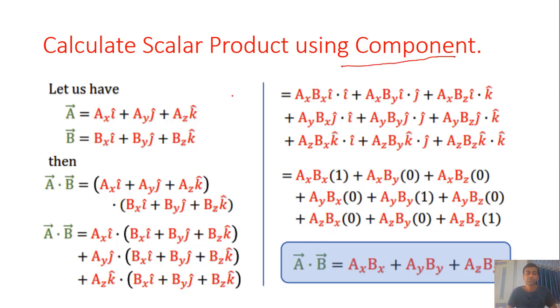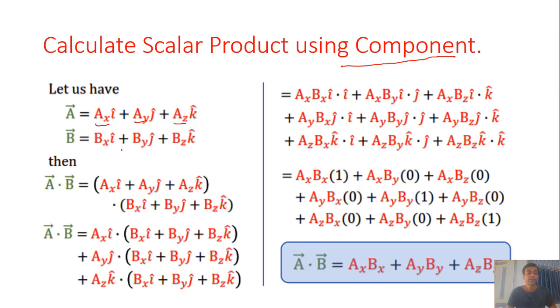First of all, what is a component? Suppose we have a vector A equal to AX in the I direction, AY in the J direction and AZ in the K direction. Then here AX, AY and AZ are the components in the I direction, J direction and K direction respectively.